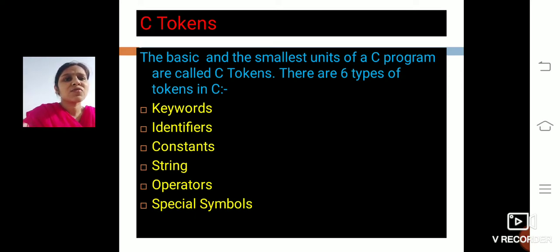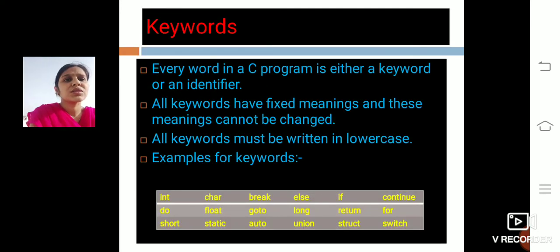There are 6 types of tokens in C. The first one is keywords, then identifiers, constants, strings, operators and special symbols. So let's see them one by one. The first one is keywords. So what are keywords? Every word in a C program is either a keyword or an identifier. Whatever we write in a C program, the word will be either a keyword or an identifier. So let's see what keywords are.